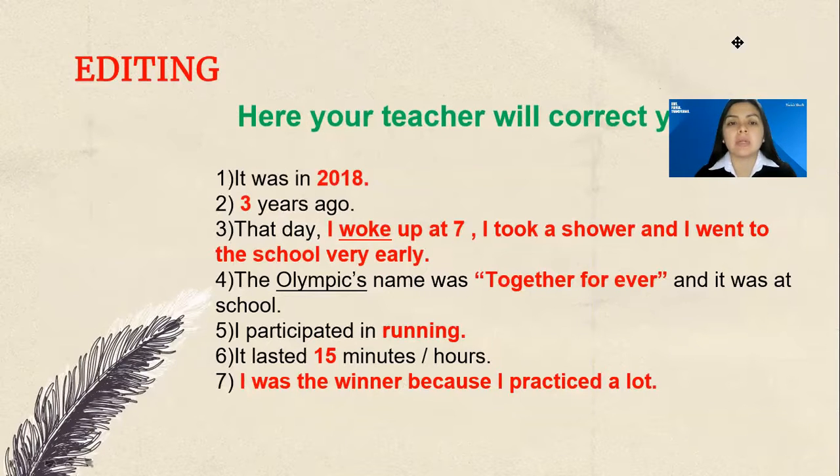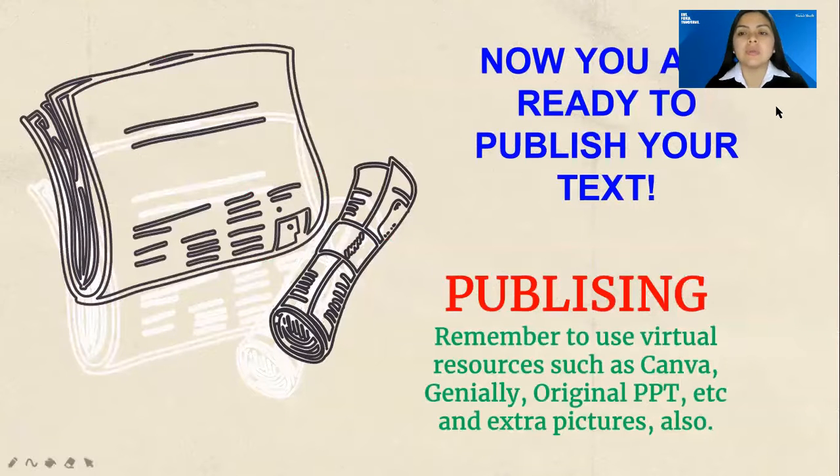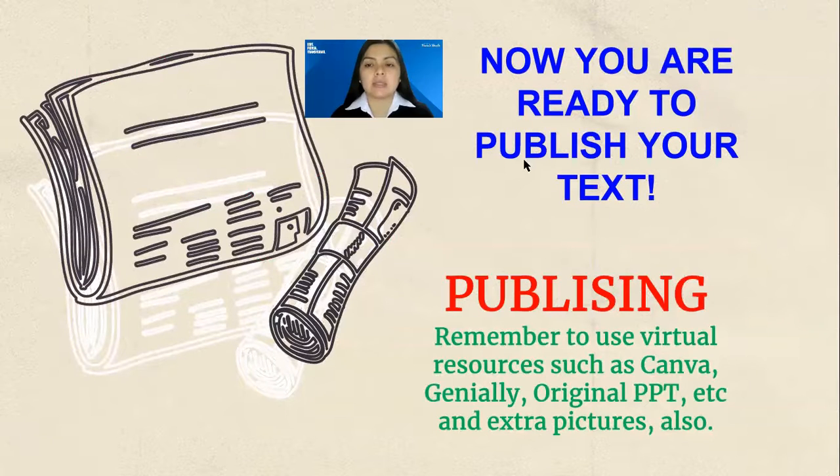For example, here your teacher will correct your text. As you can see, we have the words, yes, already checked. I woke up in past and the Olympics name, yes, the Olympics with Y and with a possessive, right? Was Together Forever, correct, okay? After your teacher checks this part, you are ready to publish your text, okay?